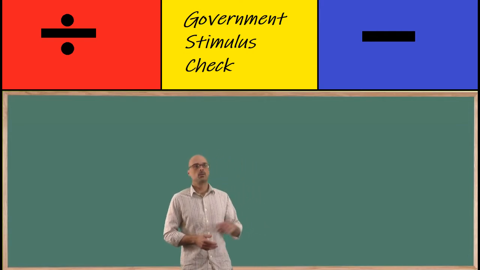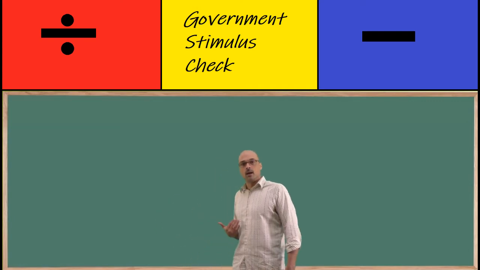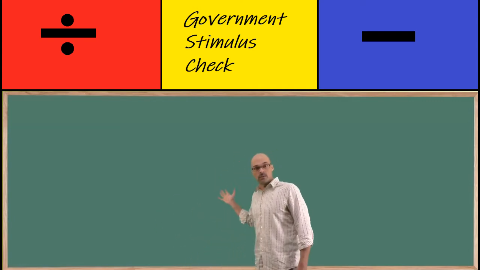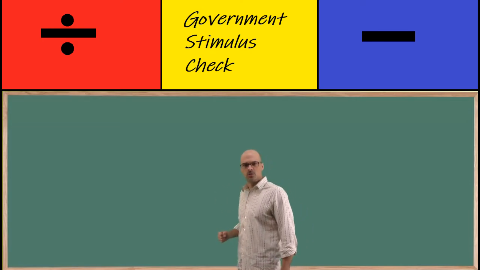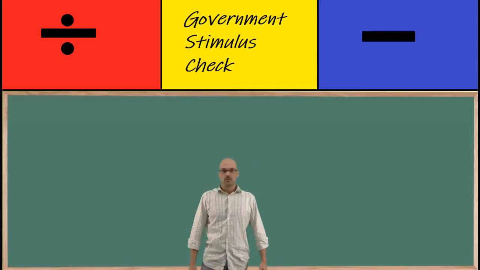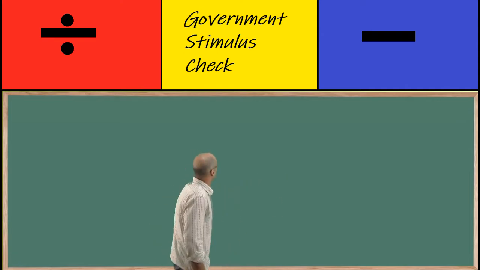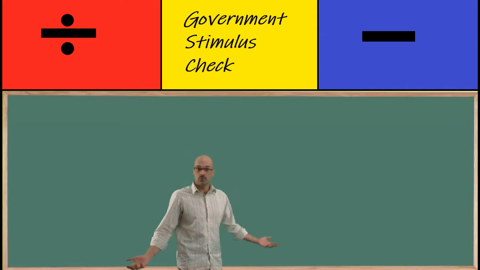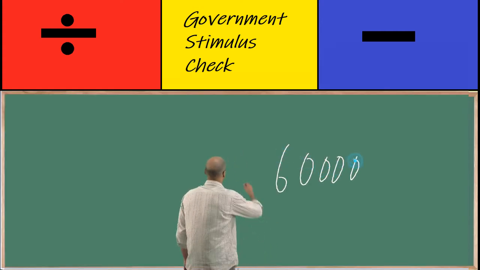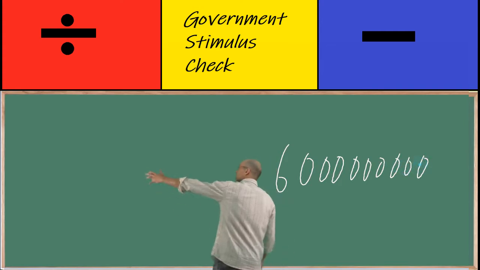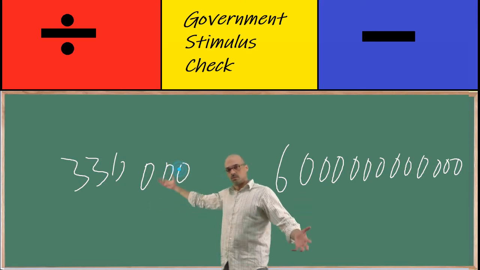Whew. Alright, now what is this thing? Government stimulus check. Alright, I'm not an economist, but I just showed you I know how to divide. So let's see what happens when we divide the government stimulus check up. 3 trillion, pushing 6 trillion now. Some people say it's going to get to 10 trillion. We're heading into July now. Who knows what else is going to happen? Let's see what happens with the 6 trillion. Let's divide the 6 trillion. We have roughly 330 million citizens, we'll say, give or take.